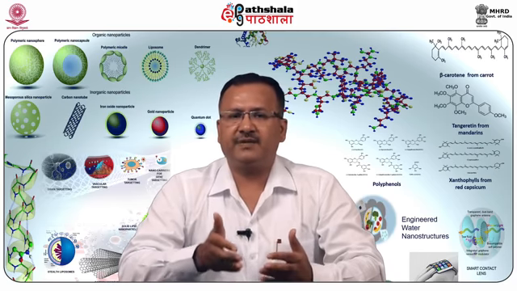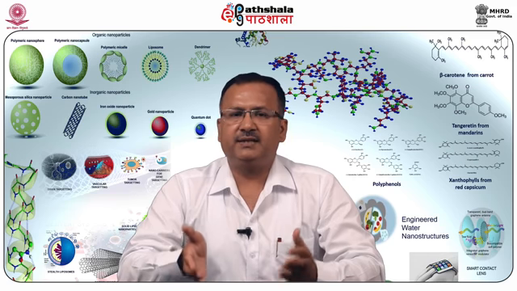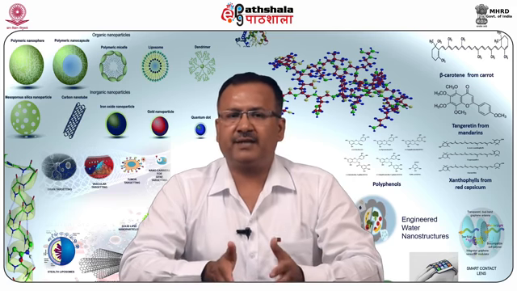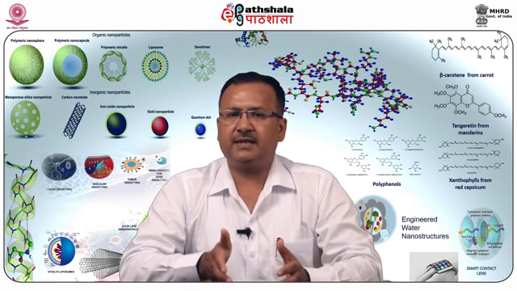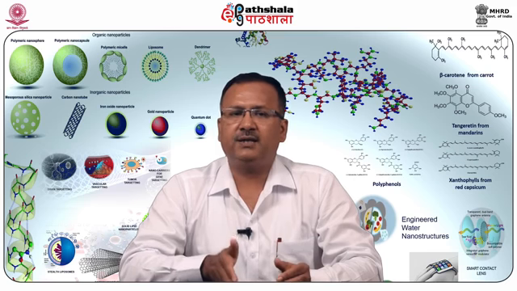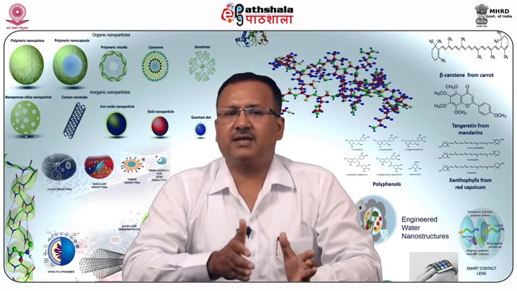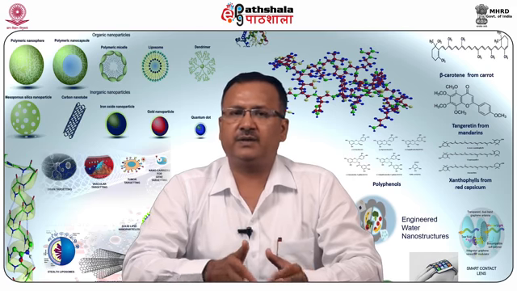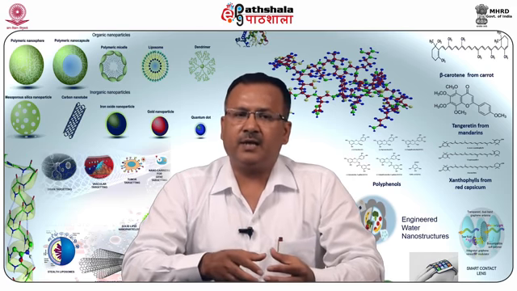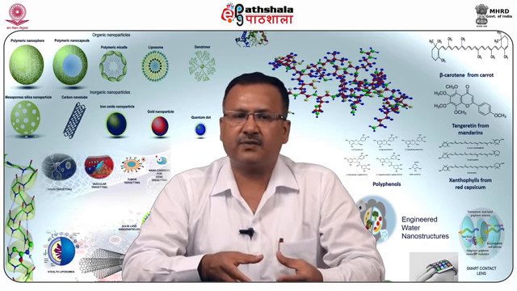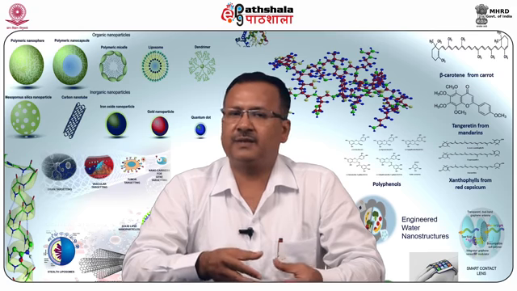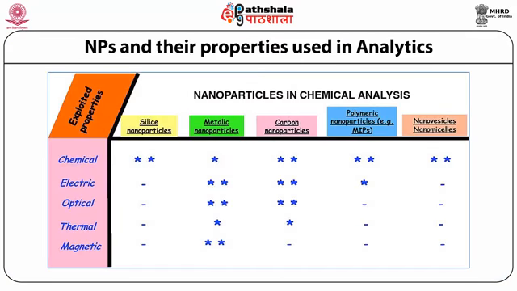Then there are nanoparticles having special magnetic properties. In this case, the use of a magnetic field can help to simplify the analytical procedure, and these nanoparticles can either adsorb the analyte directly or can be functionalized with organic groups for their action. And finally, the nanoparticles may act as ionizing agents for the direct analysis of samples by secondary ion mass spectrometry. Now, different types of nanoparticles are used, and based upon their properties, their uses vary.